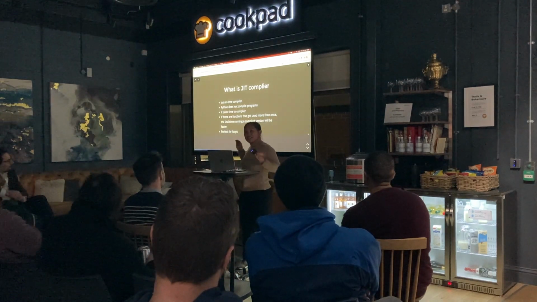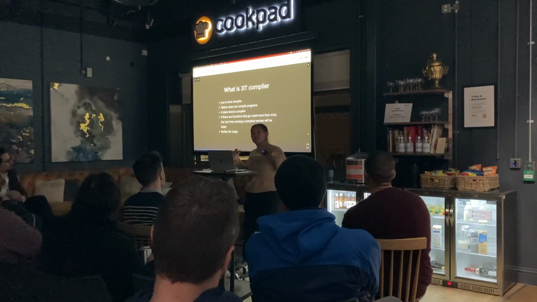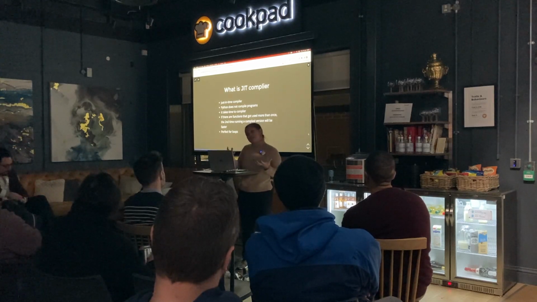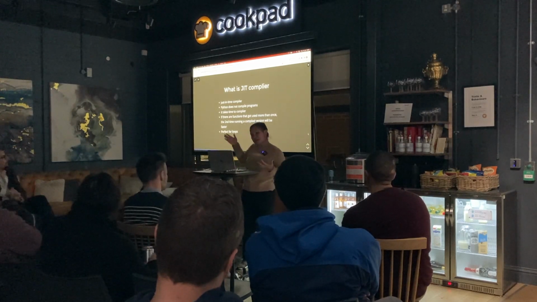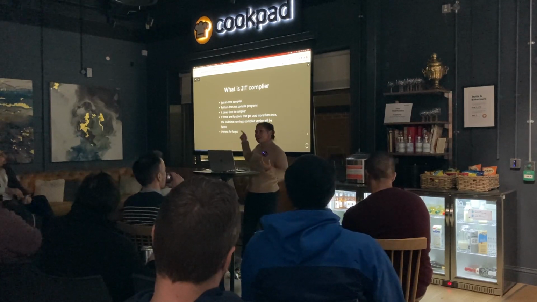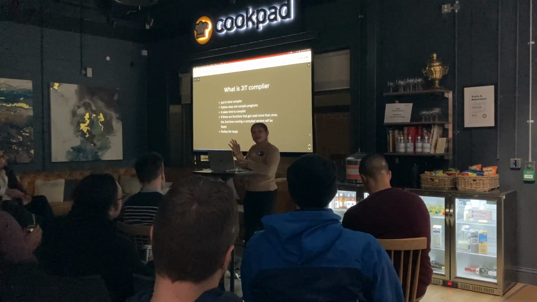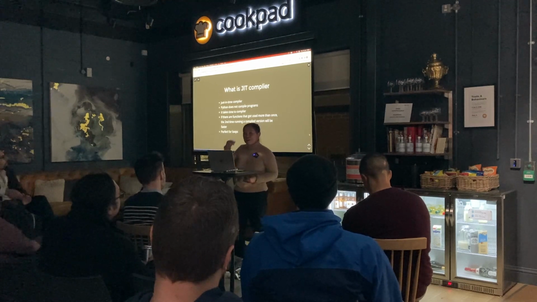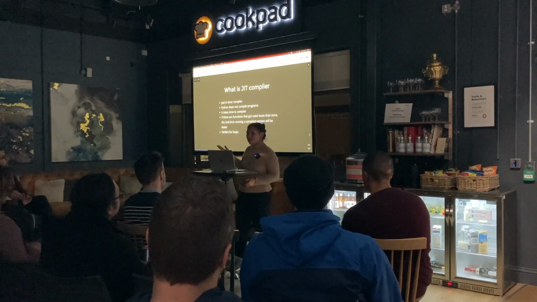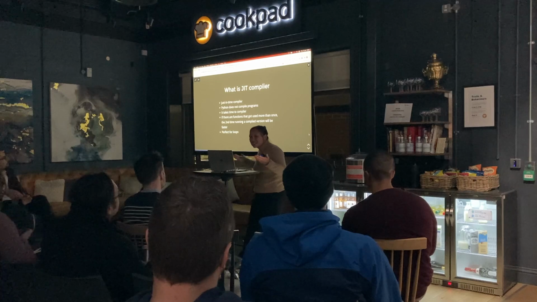In Python, there is this just in time compiler, which means that when your Python code runs and it sees something you may want to compile, it will compile it when it sees it. It doesn't do it in advance, it does it last minute.